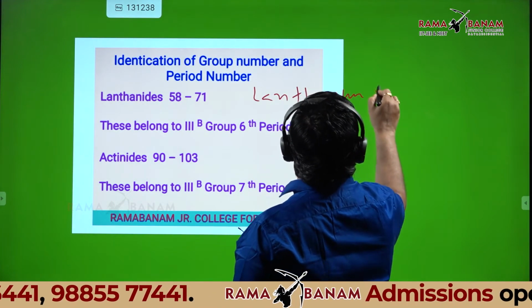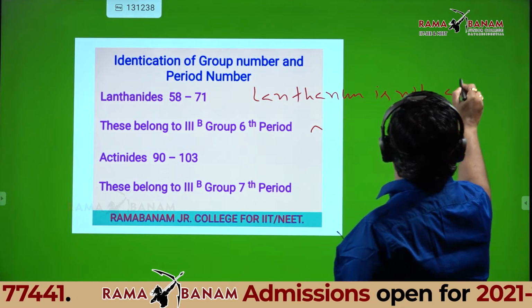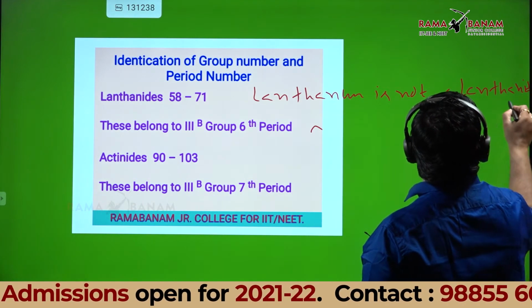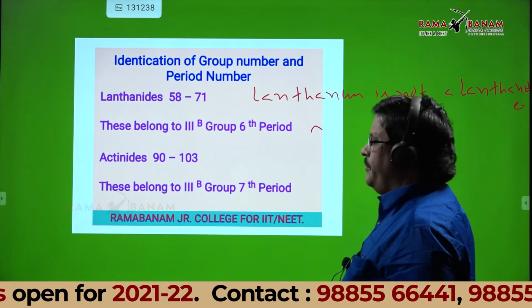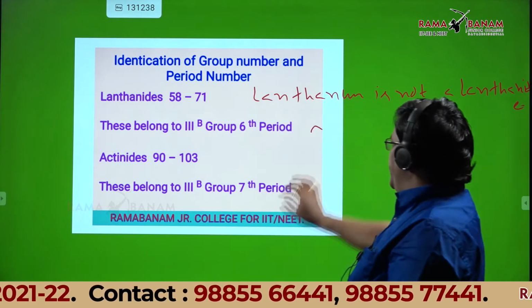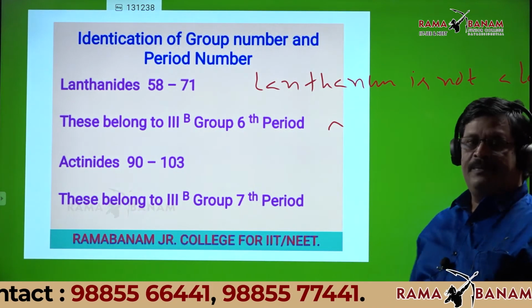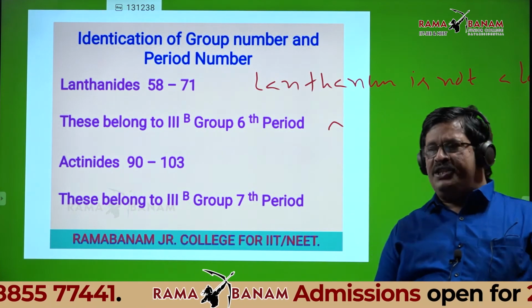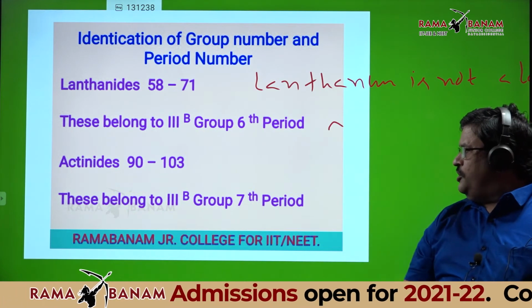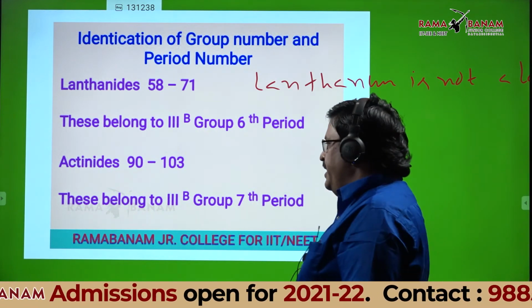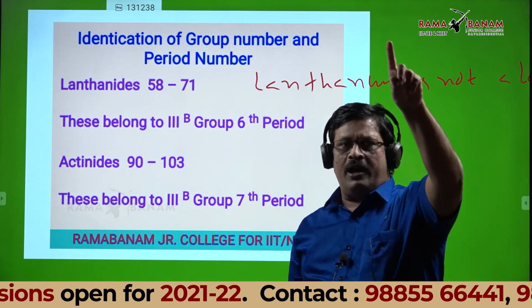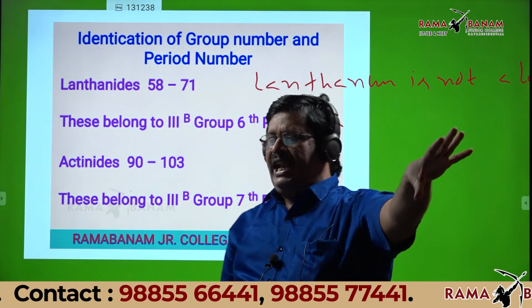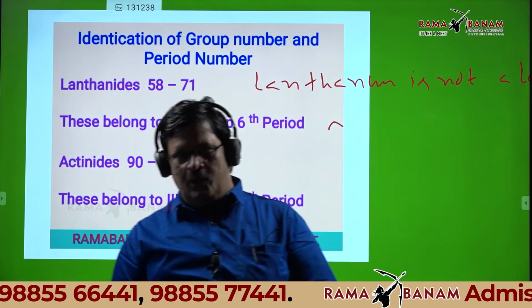Actinides are 90 to 103. These belong to 3B group, 7th period. After actinium are called actinides. Actinium is not an actinide. Okay, students?